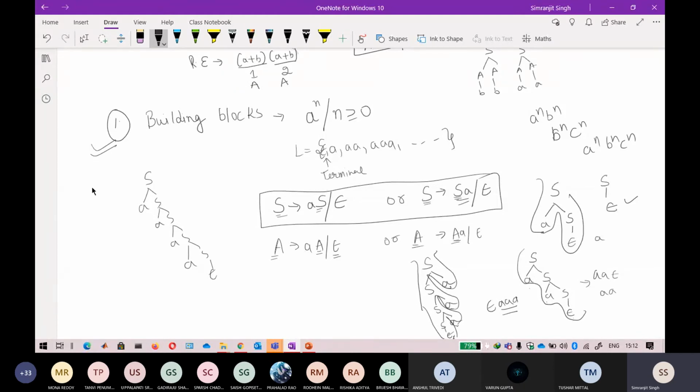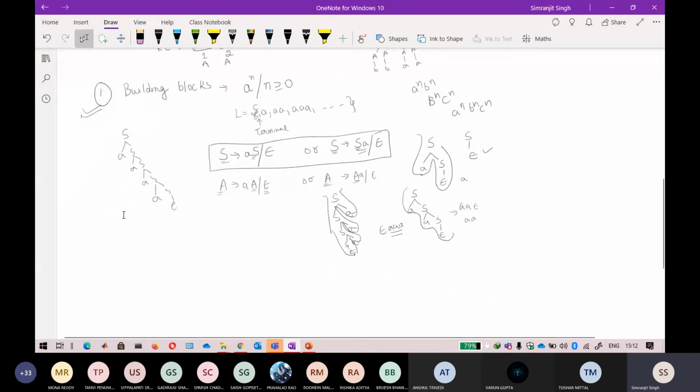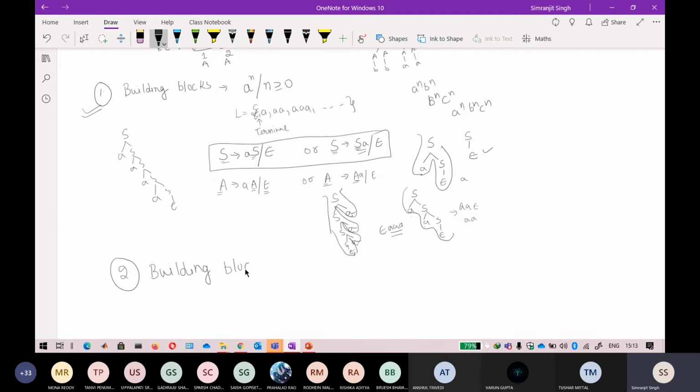Keep that in mind. I will tell you about the second building block. I will tell you about the third building block a little bit later, but after telling the second building block, you should try to derive the grammar yourself. The second building block is also based on this thing: (a + b) raised to power star.